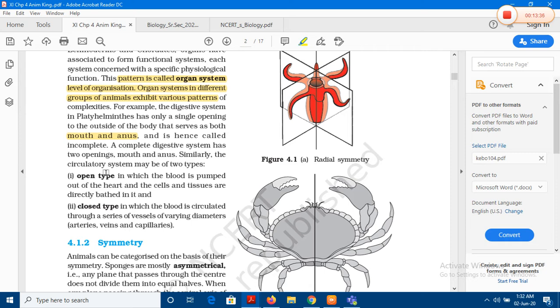So body fluids like lymph or blood are not directly moving in between the tissue spaces. They are channelized, moving through closed tubes or vessels like the arteries, the veins, the capillaries.